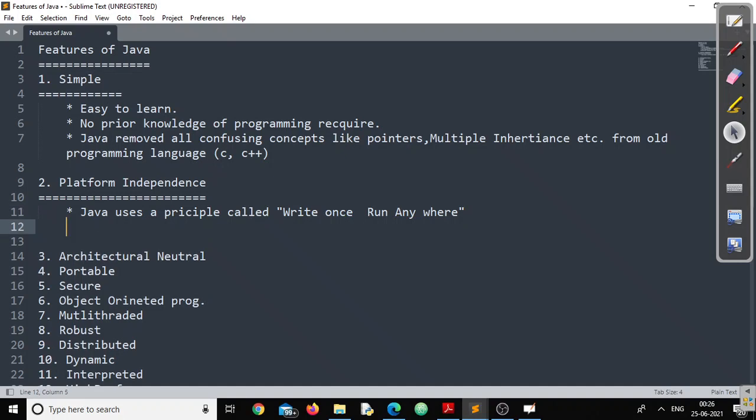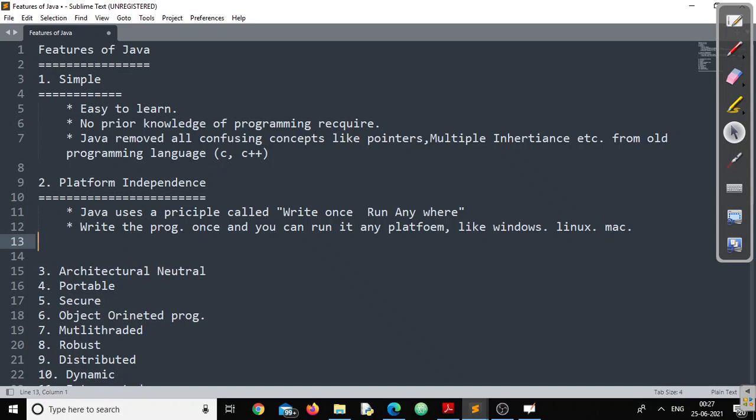You can write a Java program once, and you can happily run it on any operating system, on any platform, like Linux, Windows, Apple Macintosh, wherever you want. This is what is called platform independent.